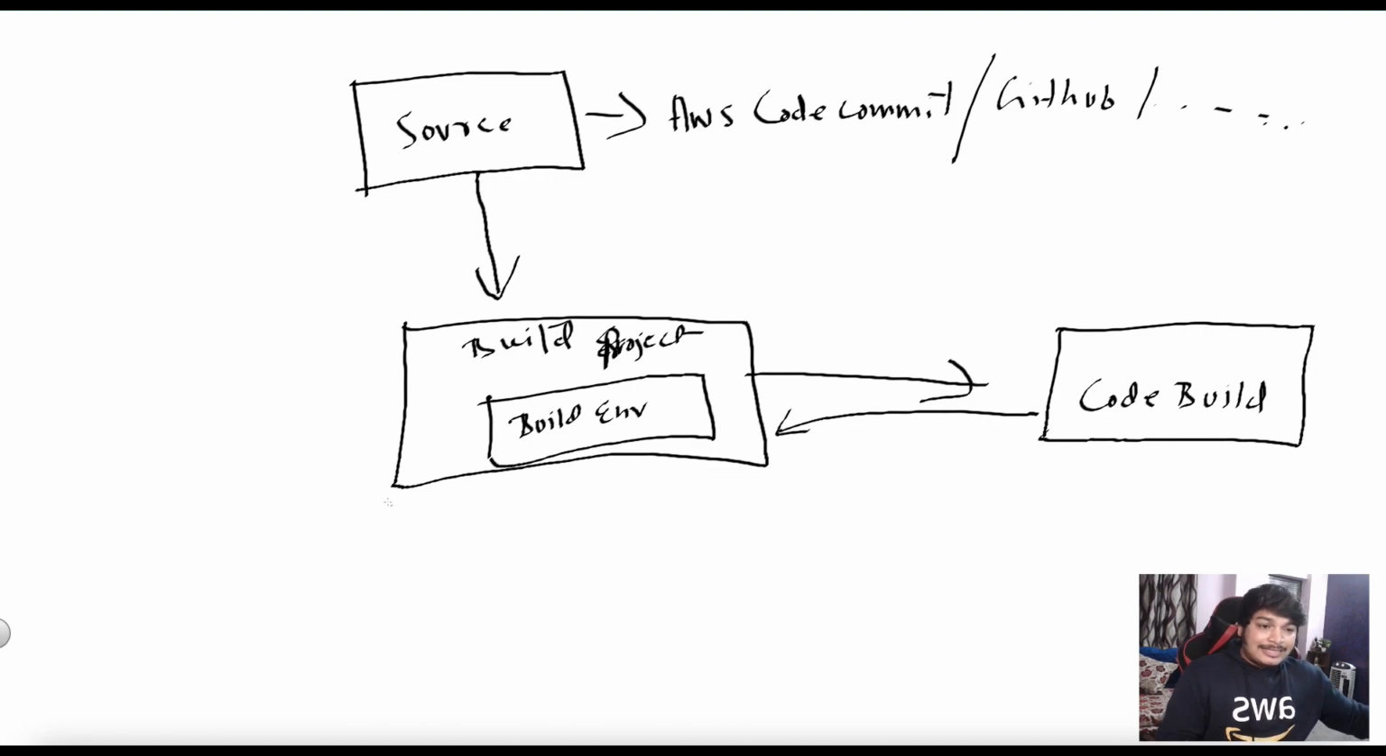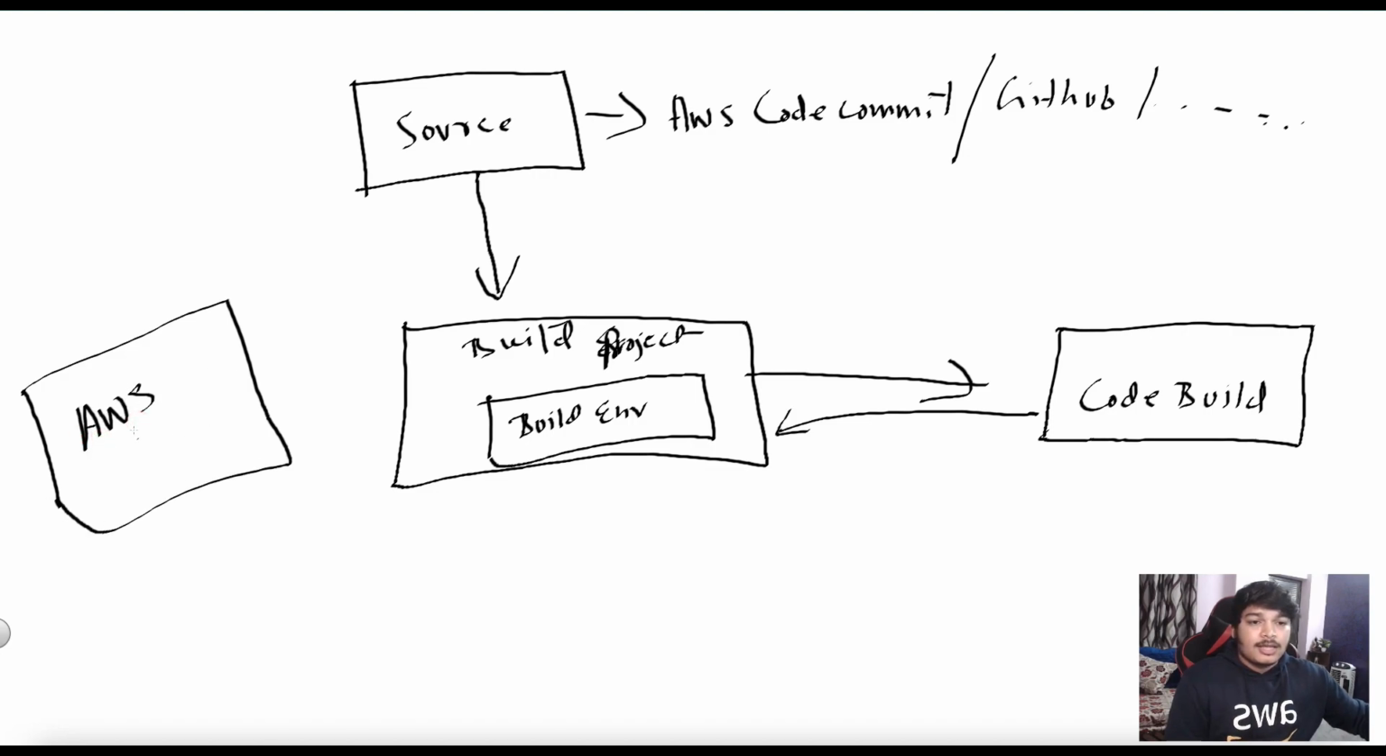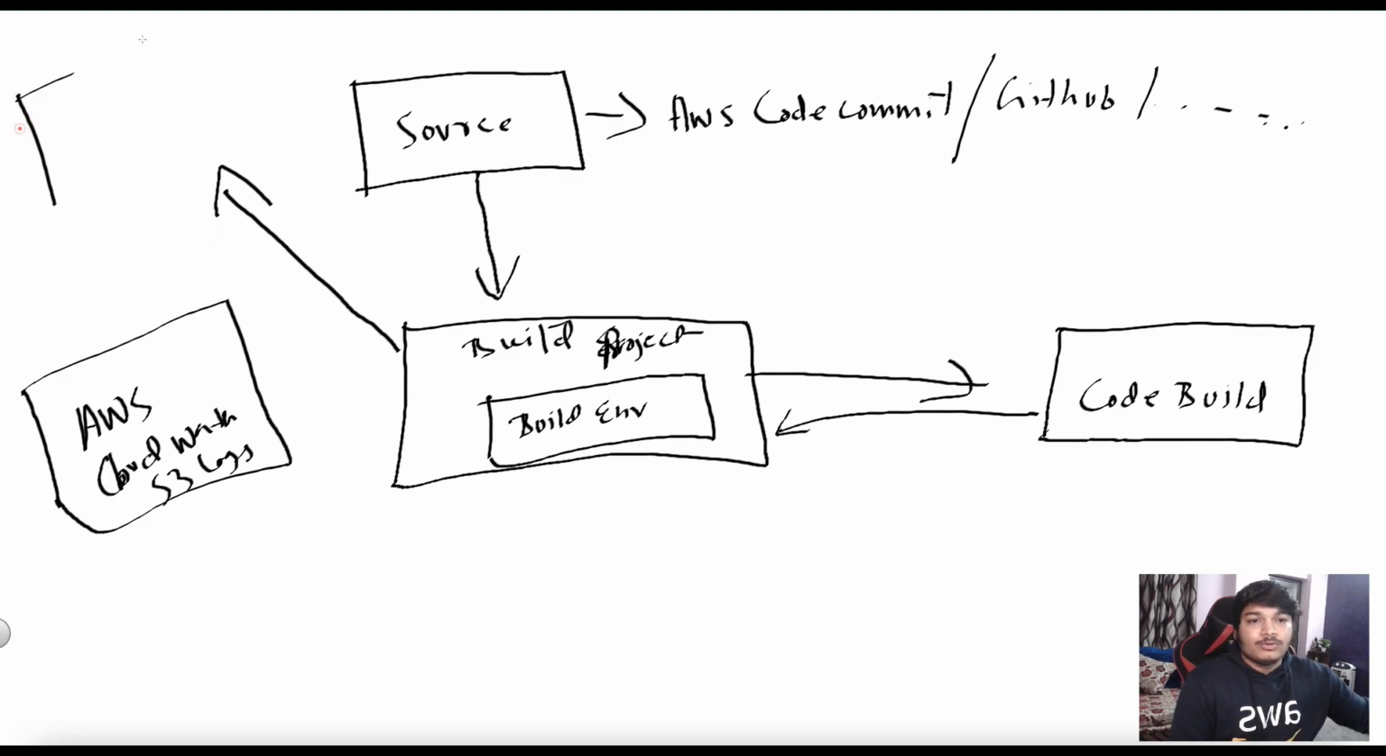And in this entire process, where can you monitor and manage from? For monitoring you can use AWS CloudWatch, right? Or you can store the logs in S3. And the ultimate build artifact, where do you want to store it? Normally you will store it in S3.